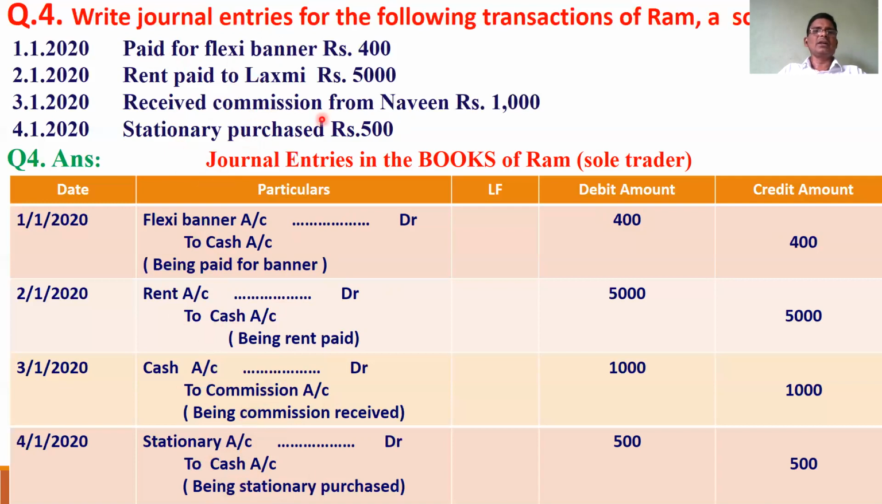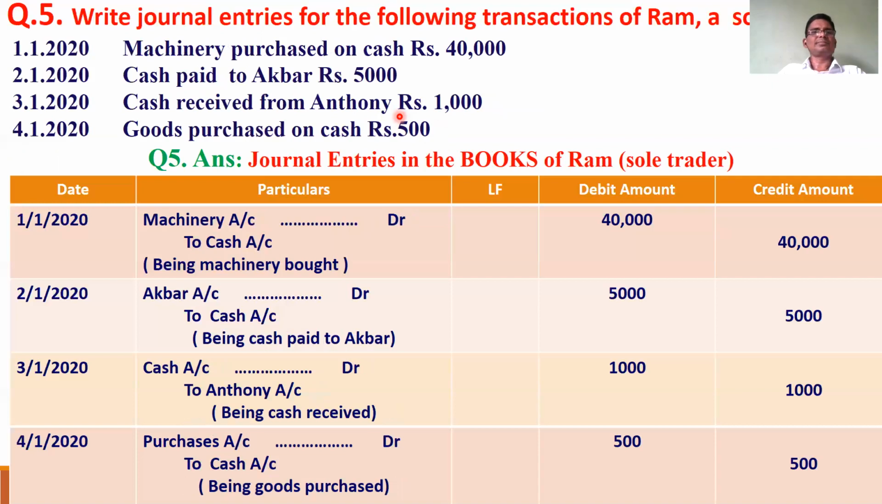In the third case, commission received means the commission income account is credited, and you have to know that the Lakshmi account and Naveen account are not used here, because whenever personal accounts are given with nominal accounts, personal accounts are ignored. That is the important point to learn from this illustration.